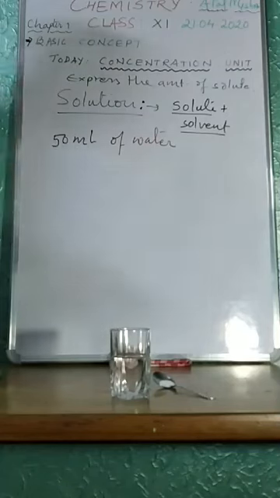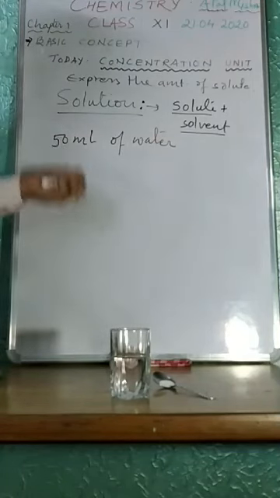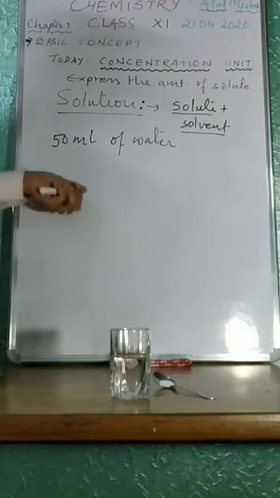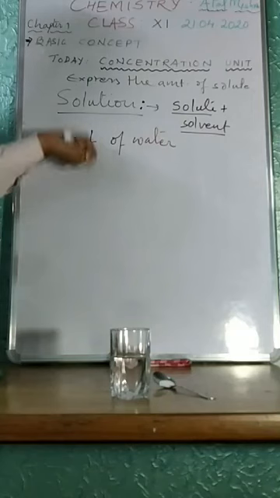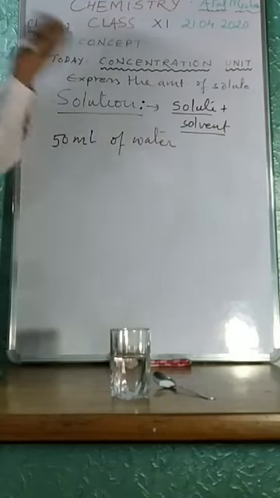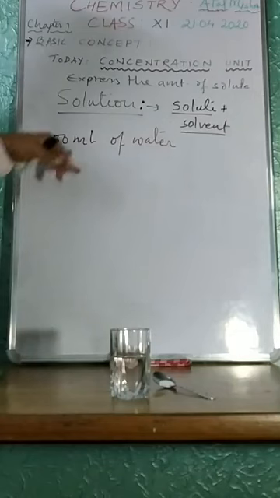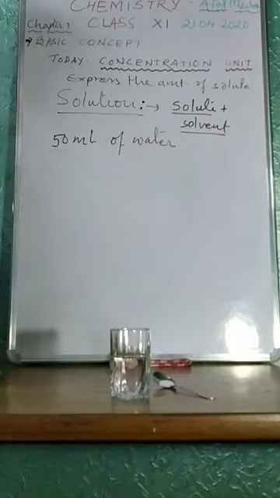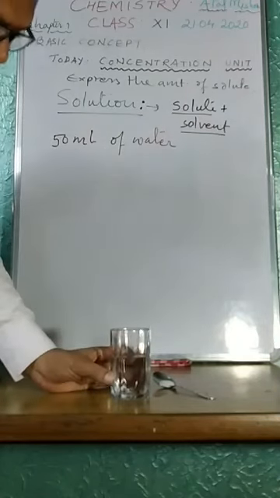I can ask, how can you relate this milliliter to liter, how can you relate milliliter to deciliter, how can you relate milliliter to centimeter cube, that is cc, then how can you relate this milliliter to other units like liter, centimeter cube, etc. But for now we are using the common unit, that is liter, and their subunit milliliter, etc. So here I have taken water. This is the water,